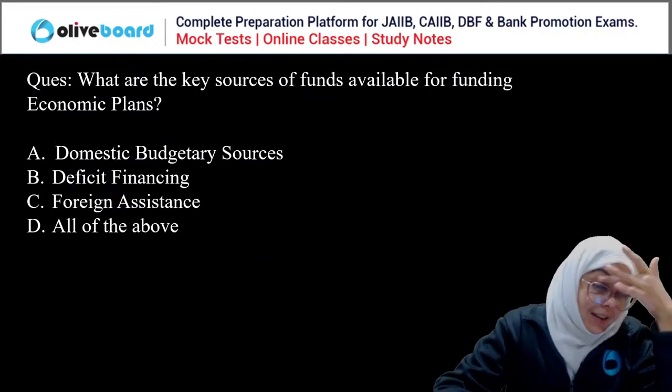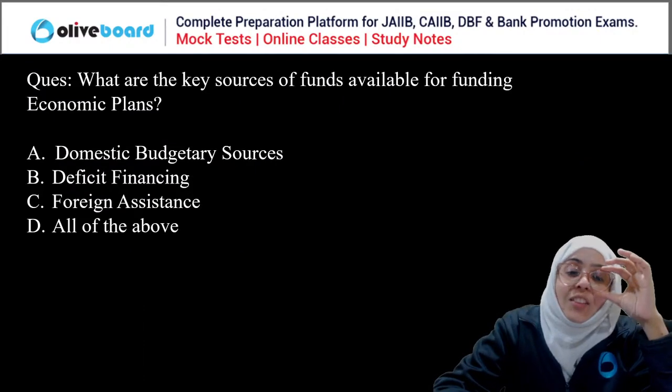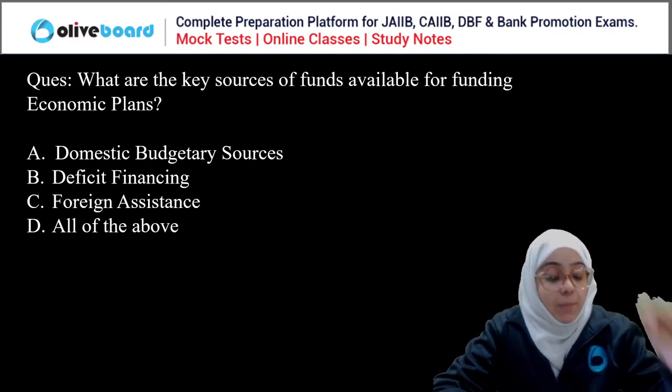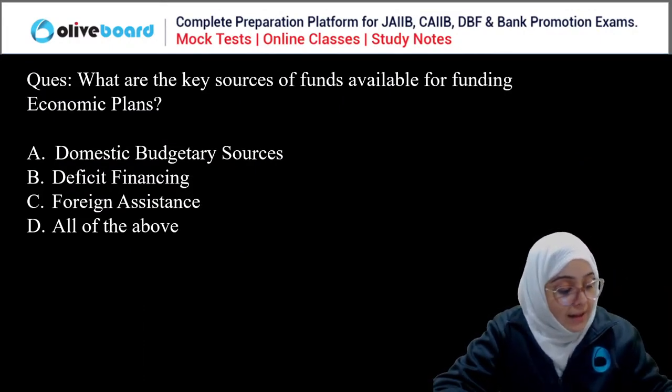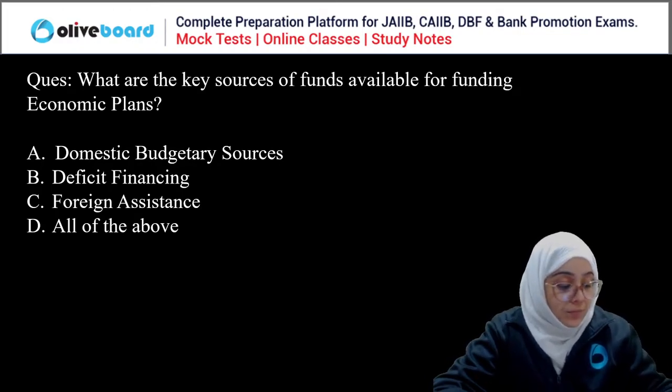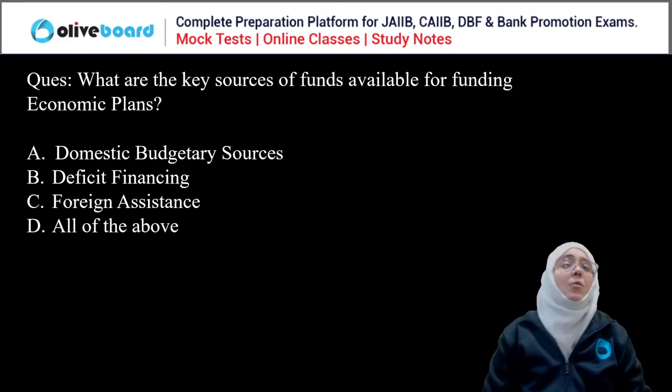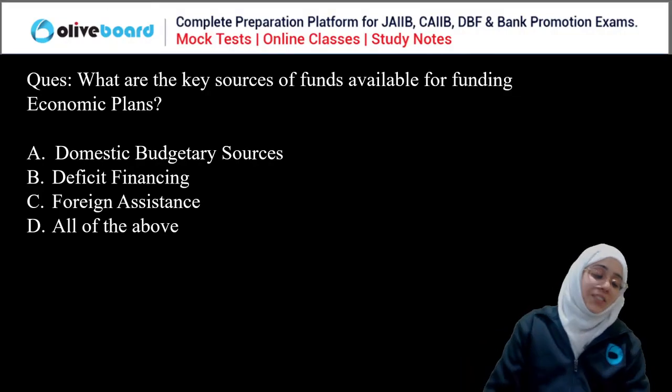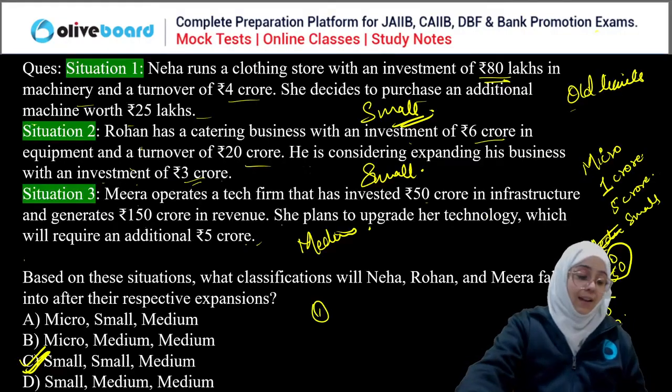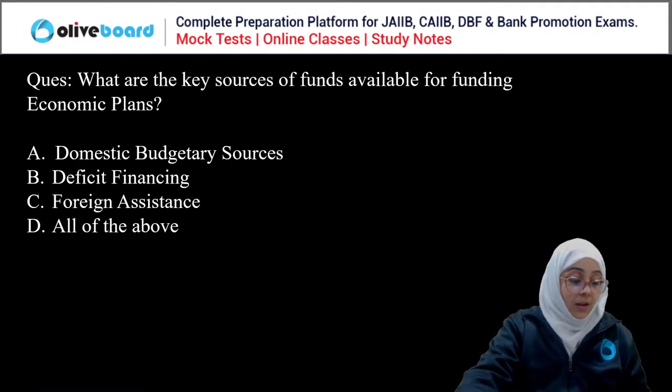Now, next question. What are the key sources of funds available for funding economic planning? Everyone, please answer this question. You just read it out. I will provide you the PDF, right? So just read out this question. You will understand everything. Okay.